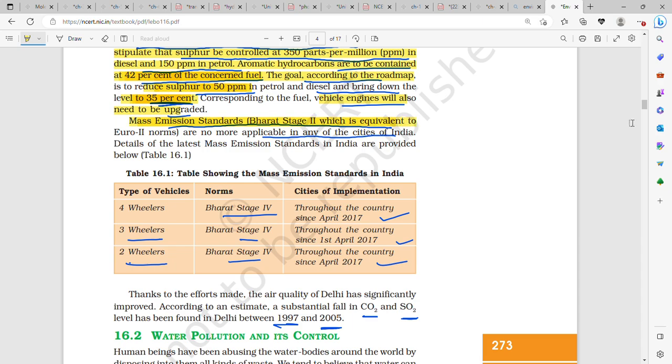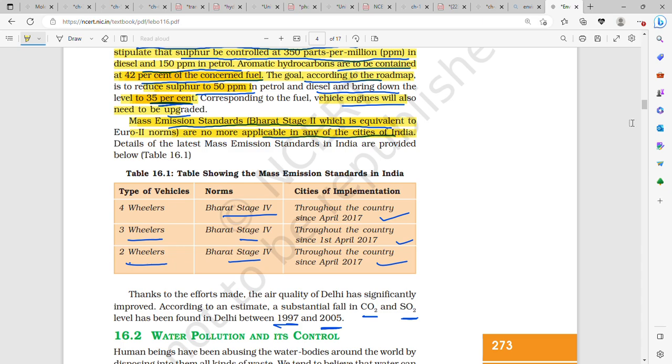That is, it also said that you have to reduce the sulfur content in petrol and diesel and aromatic hydrocarbons. Bharat Stage 2 is no more applicable in any of the cities in India.